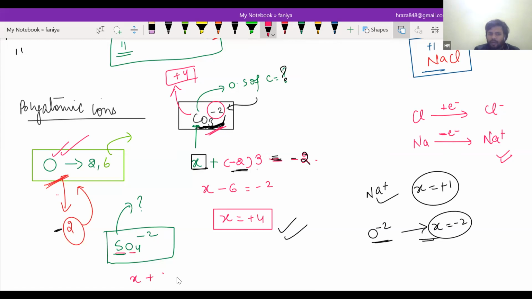I told you -2, right? And how many oxygens are here? Four oxygens multiplied by -2 equals, and since it is a polyatomic anion, that will be equal to -2, right? Now you can solve it. X is equal to +6.